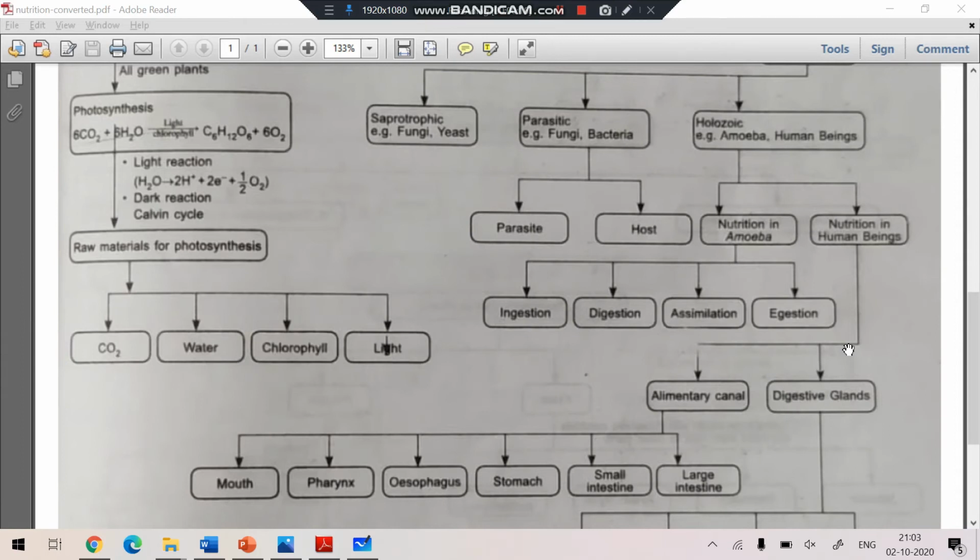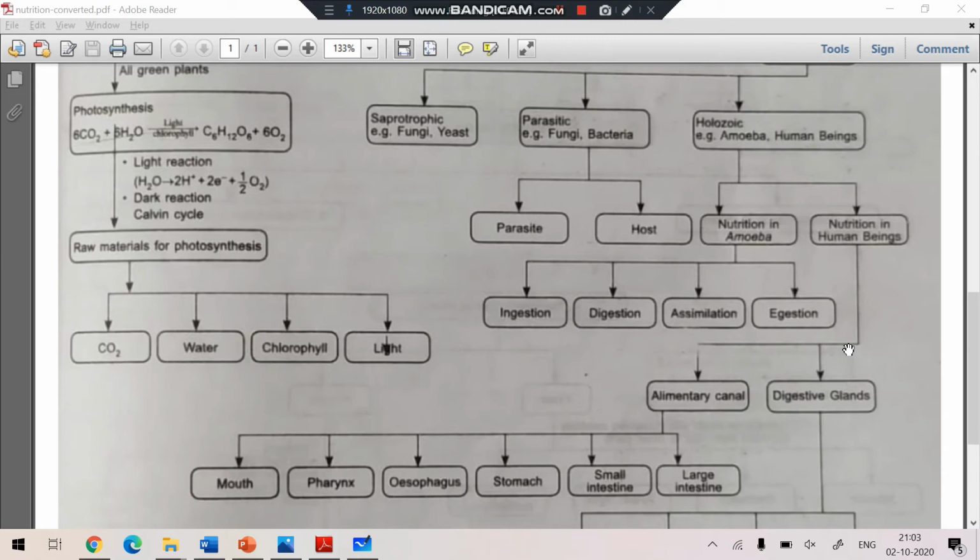In human beings, for the nutrition process a special canal is present, that is called the alimentary canal. The alimentary canal is associated with certain specific glands that are called digestive glands.